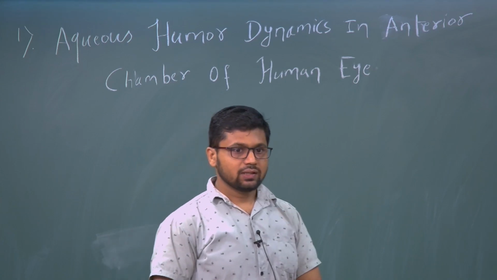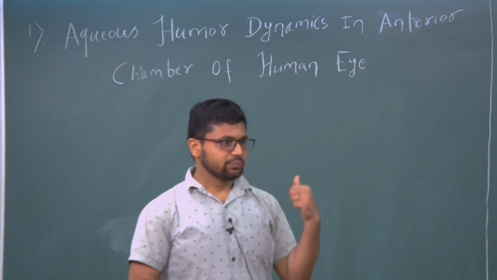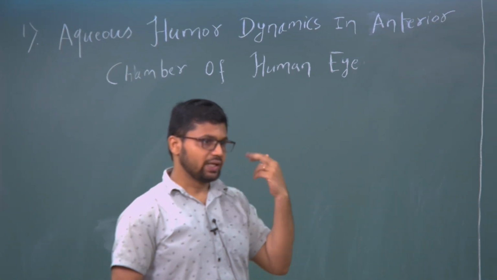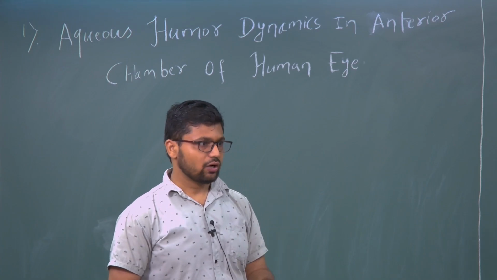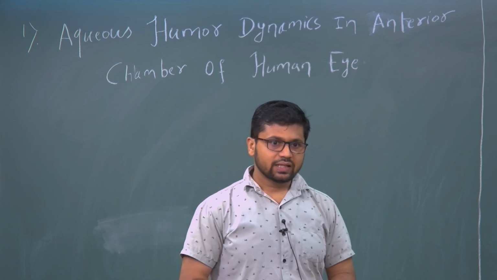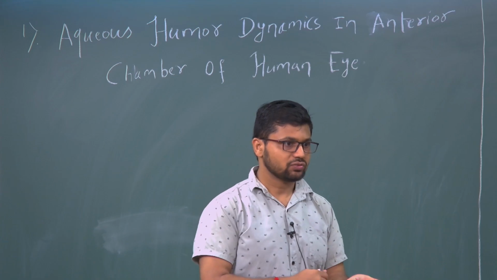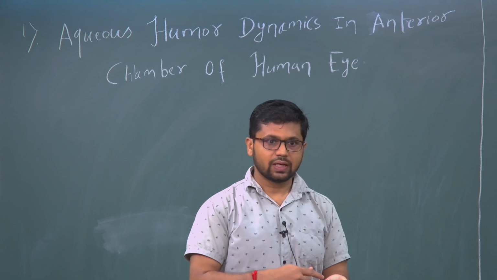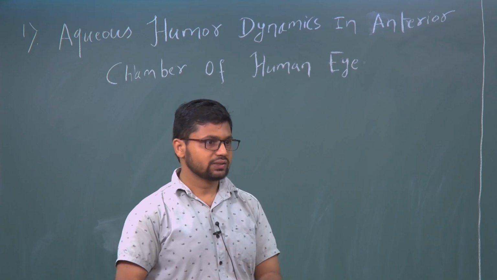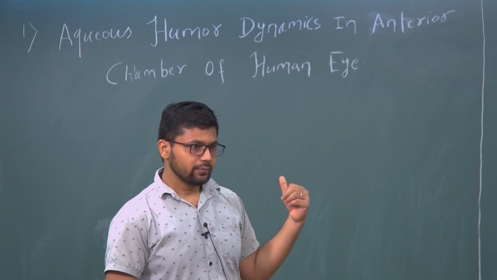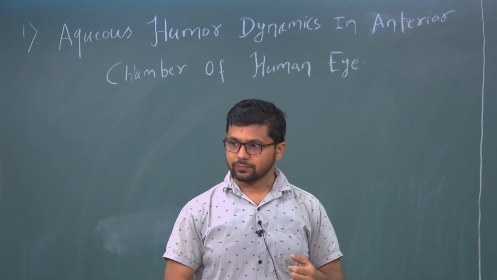As I said, like blood flows in veins and arteries and maintains pressure, in the similar way, aqueous humour flows inside the anterior chamber of our eye and that also maintains pressure, that is called intraocular pressure. The other thing is, this aqueous humour functions in the same way as blood does for the other parts of the body. Like what is the function of blood? It provides nutrients and oxygenates different tissues and cells in our body. In the similar way, this aqueous humour provides nutrients and oxygenates different ocular parts.